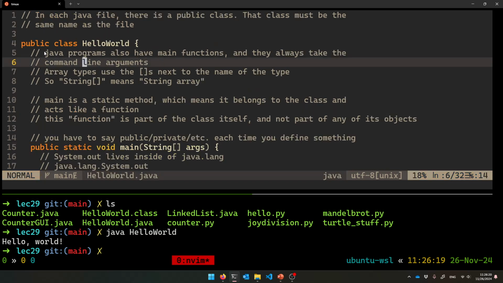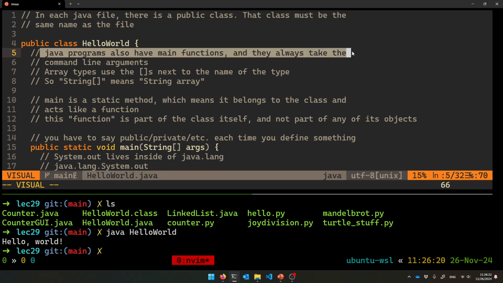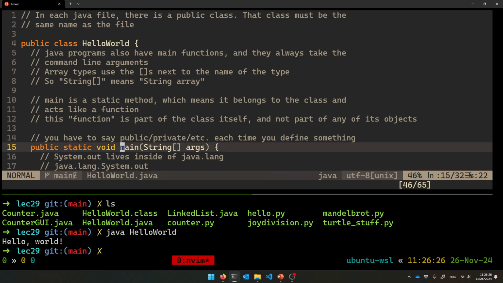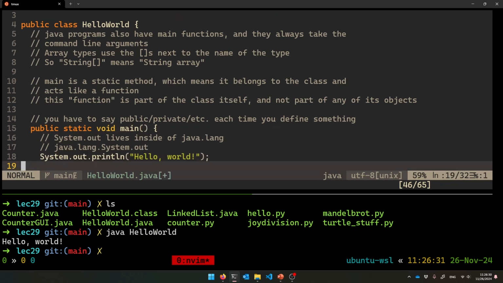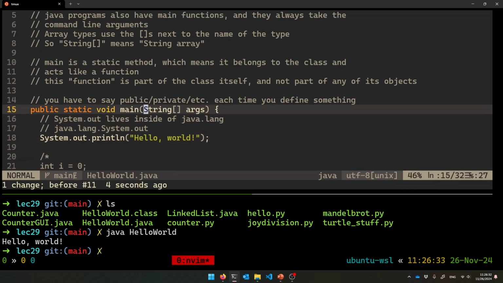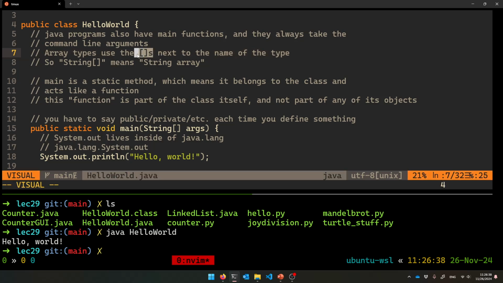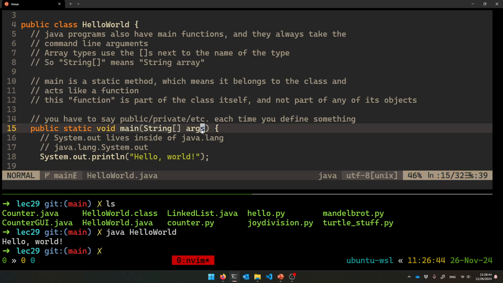And yeah, Java programs, they get main functions, and those always are going to take the command line arguments. You can't have a main function like this. Oops. You can't do it like that. You are forced to always ask for your command line arguments, even if you're not going to use them. And the type of an array, you put those brackets next to the type of thing inside of it. So it's a string array called args, and honestly, that makes more sense to me.